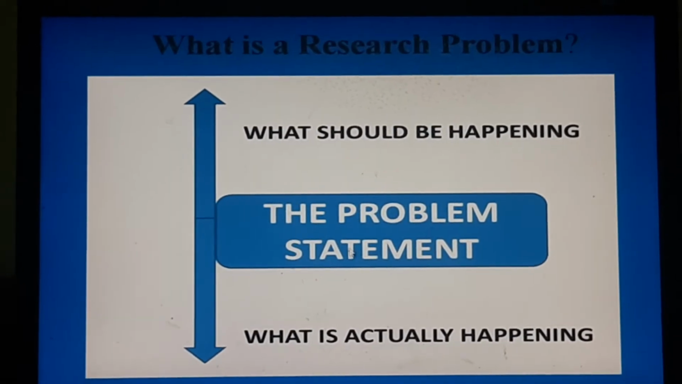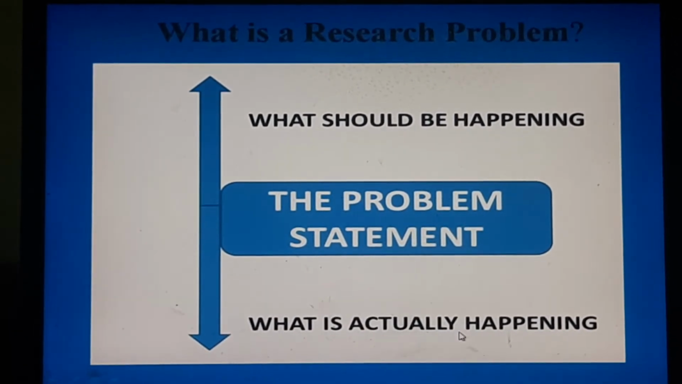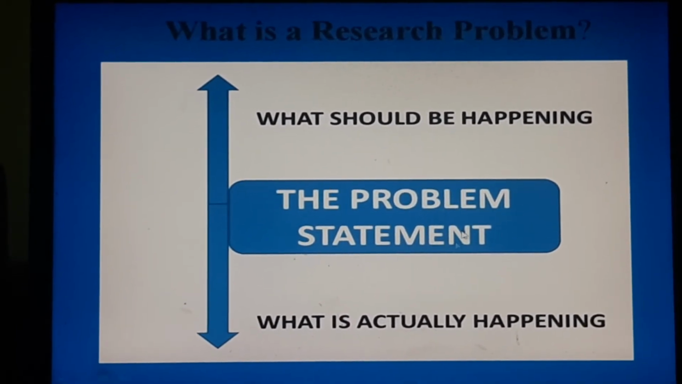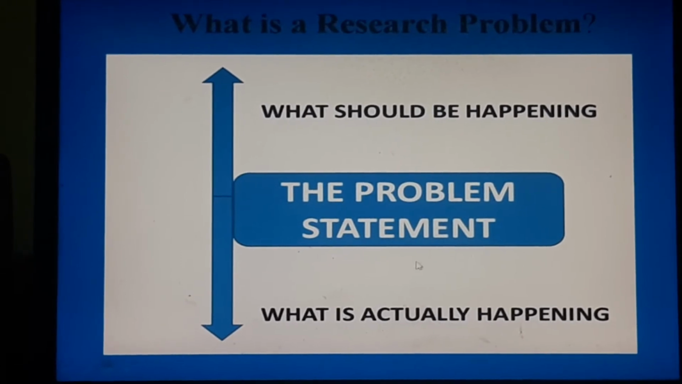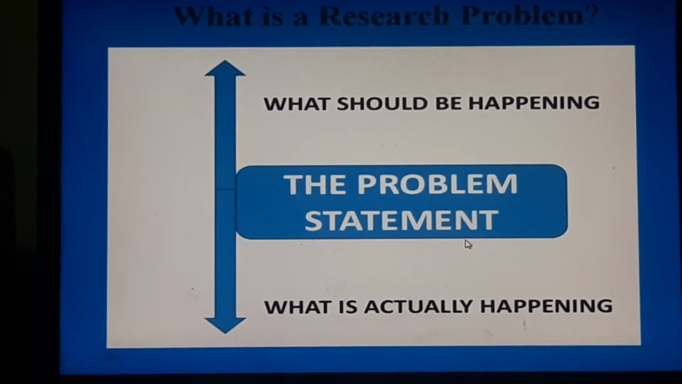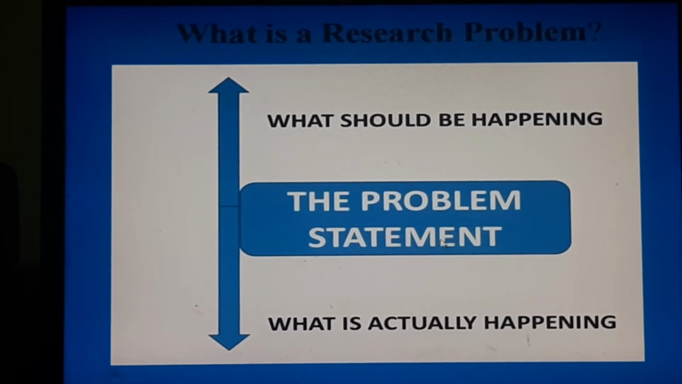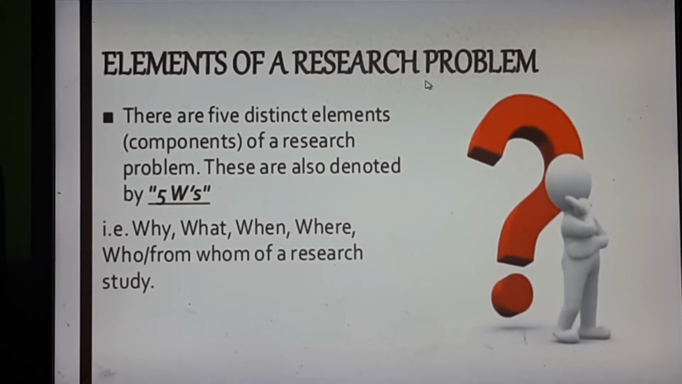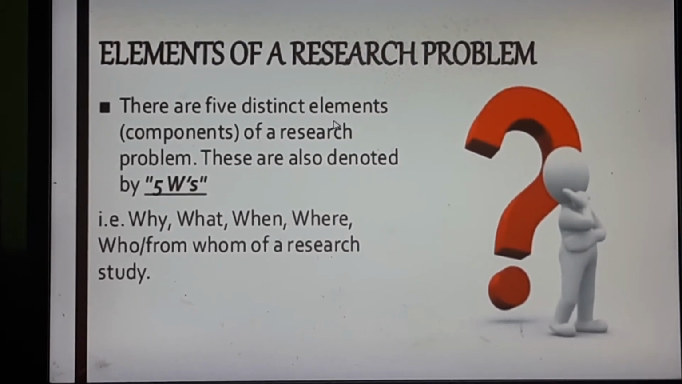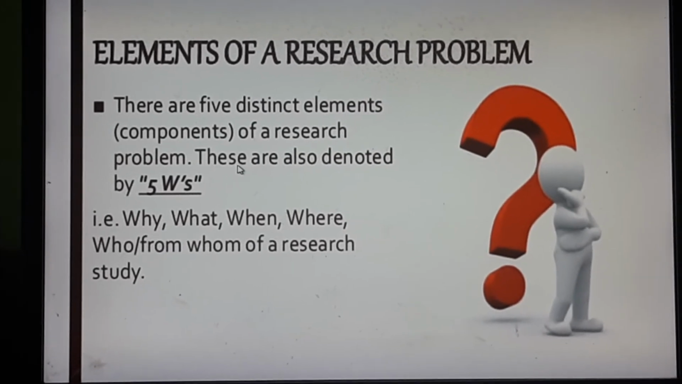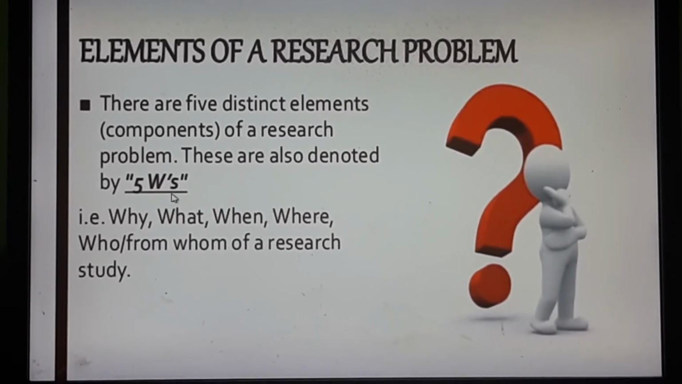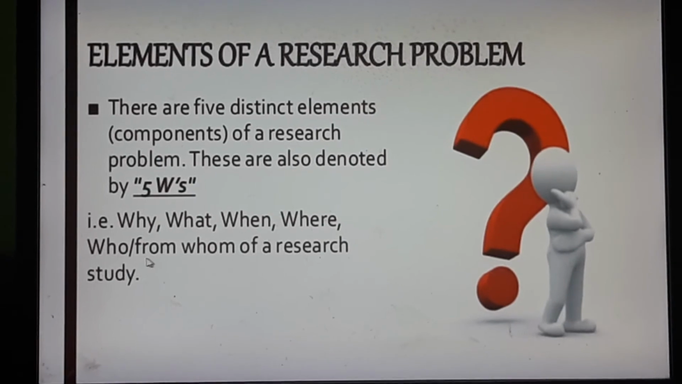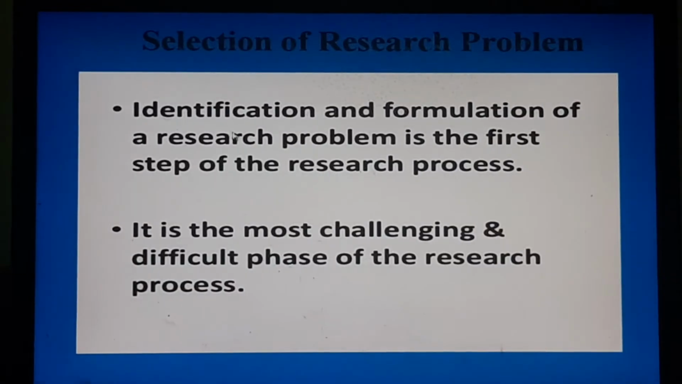Look at this diagram. Here, what is actually happening and what should be happening. So in between these two, between this gap is the problem statement. That is the research problem, and we shall have to state the problem between these two situations. Elements of a research problem. There are 5 distinct elements or components of a research problem. These are also denoted by 5 W's. That is why, what, when, where, who or from whom of a research study.